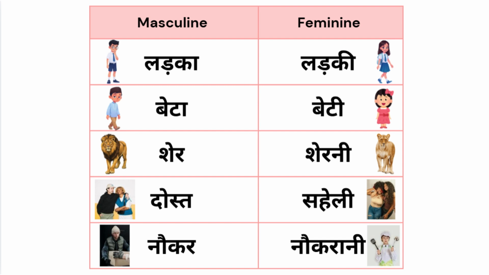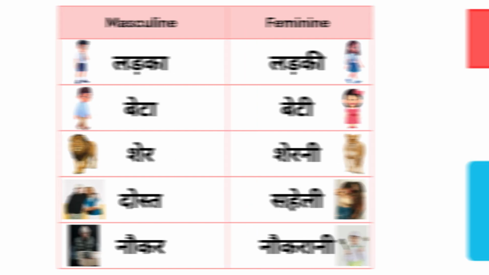See the pattern. Masculine words end in a, often flip to e for the feminine. Beta becomes beti, ladka becomes ladki, kutta becomes kutti. Once you see this, you can generate pairs yourself.